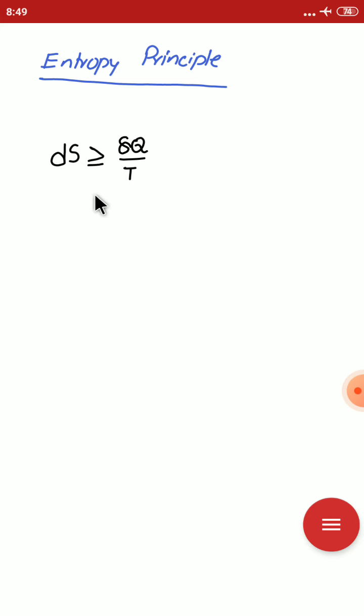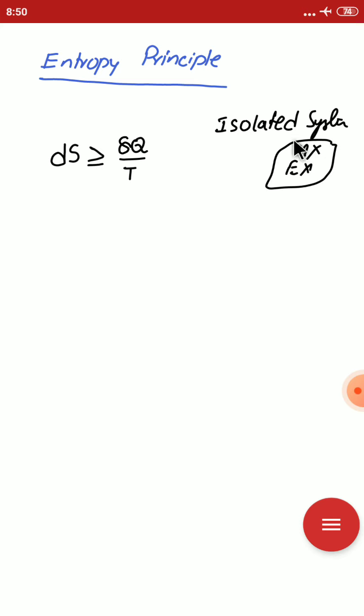Let us consider an isolated system. Isolated system means there is no mass and energy transfer taking place with the system. That means no energy, so the dq term is equal to 0. Then the equation is this way for an isolated system. It is proved that the entropy of an isolated system can never decrease, and it is only constant when the process is reversible. This is known as the principle of increase of entropy.